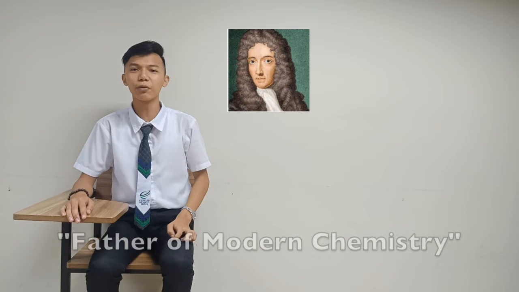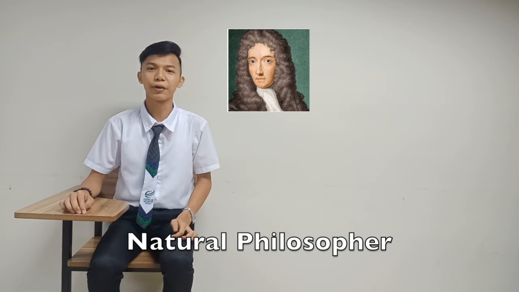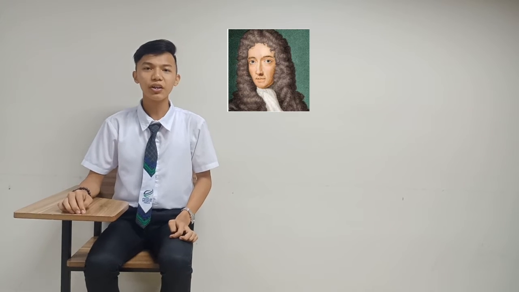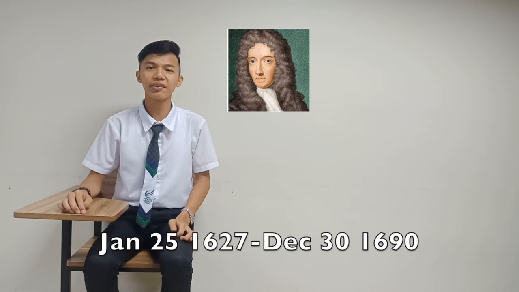Robert Boyle was the father of modern chemistry. He was a chemist and natural philosopher. He was born on January 25, 1627, and died on December 30, 1690. So, let's start to solve some problems.